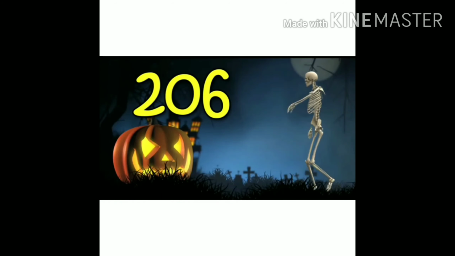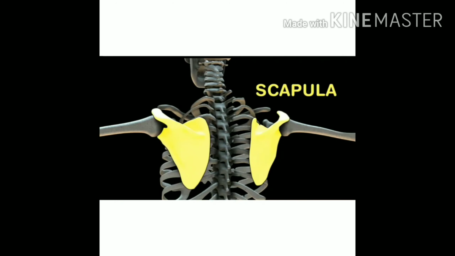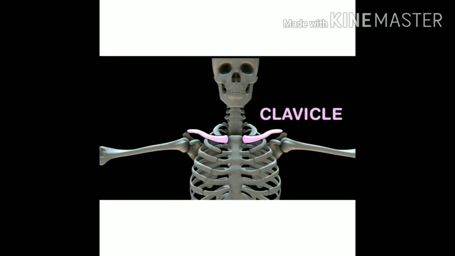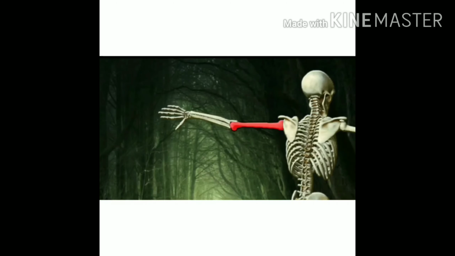Let's understand about our skeletal system. We have around 206 bones in our body, in an adult's body, and these bones give us shape and also aid in movement. Now let's understand how exercise affects our skeletal system.